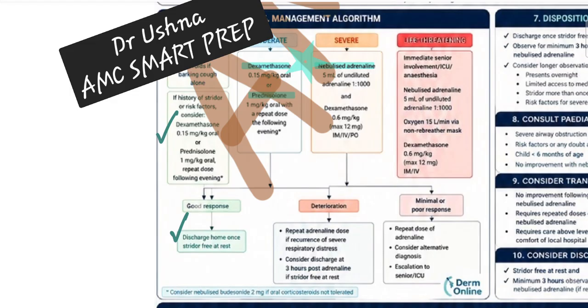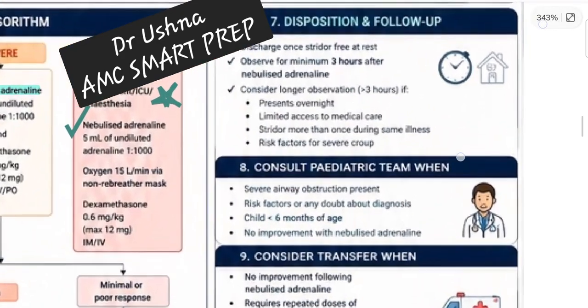So remember, in a life-threatening situation, you have to admit the patient to ICU. This is the first priority, that before giving anything, just admit the patient. The patient can deteriorate at any time. So admit the patient, then you give nebulized adrenaline, and along with that, he may require oxygen because the patient is hypoxic, and he needs dexamethasone. So that's how you are going to manage the mild, moderate, severe and life-threatening patients. Very important one. Then comes follow-up.